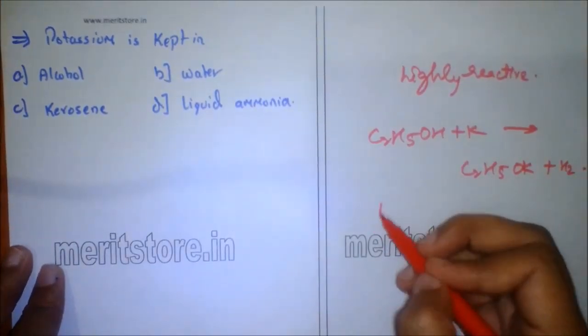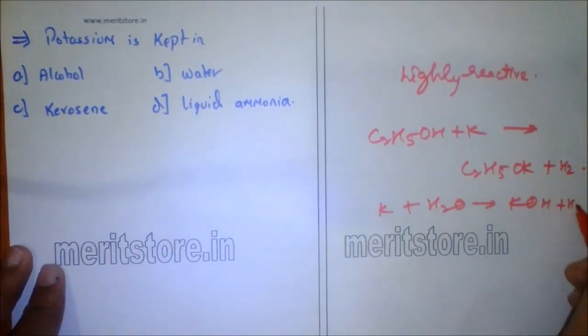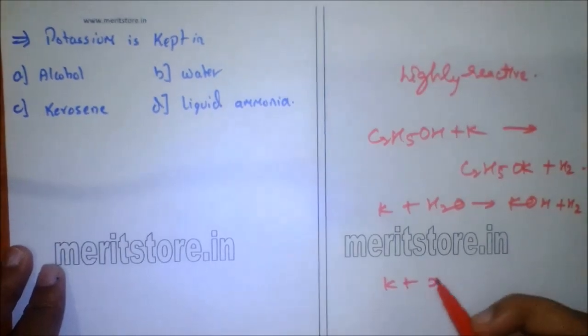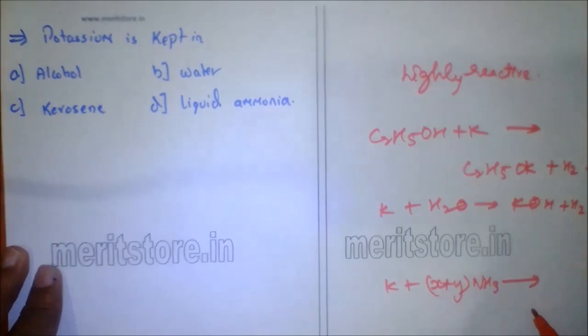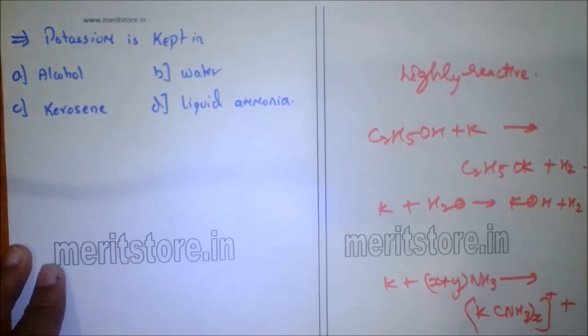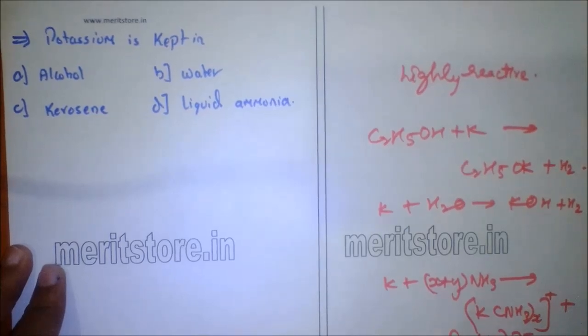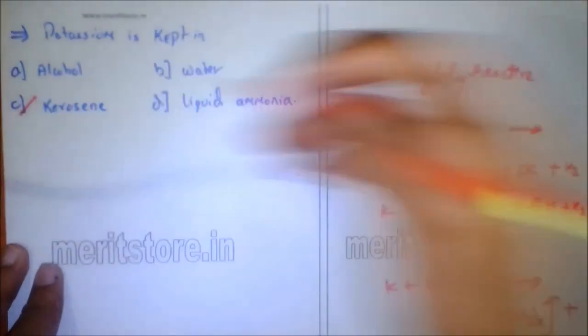With water, potassium reacts to form base, and with ammonia it reacts to form an ammoniated cation, that is K(NH3)x plus, and y, ammoniated electron. So this is the ammoniated cation and this is the ammoniated electron or anion, but they do not react with kerosene, so they are kept in kerosene. Option C is the correct answer.